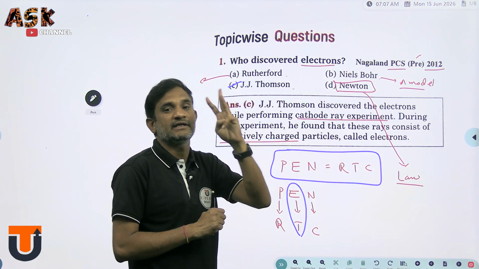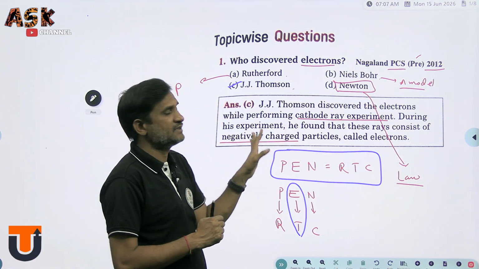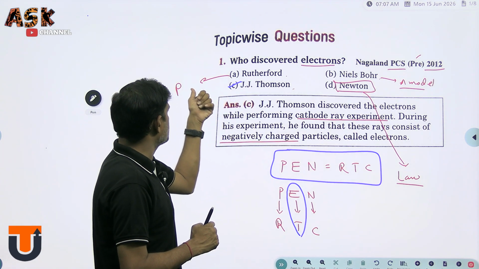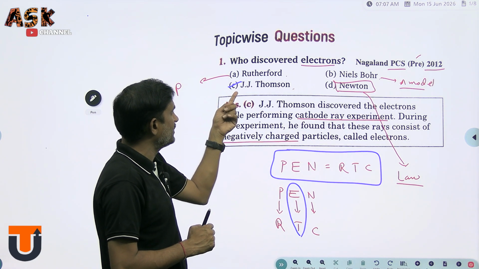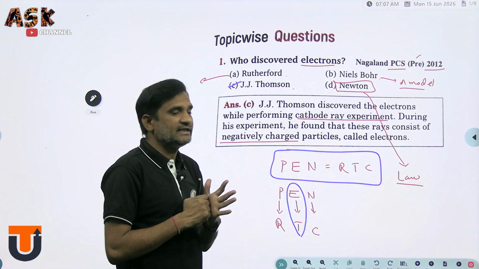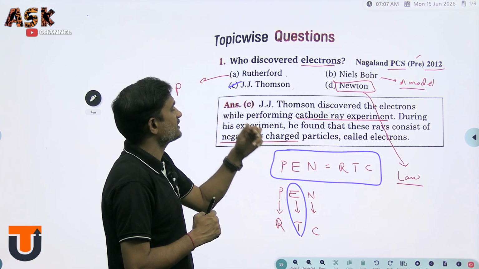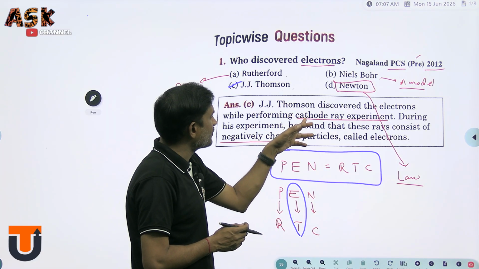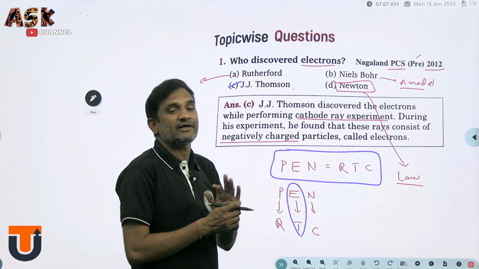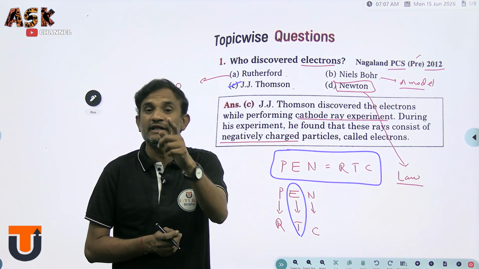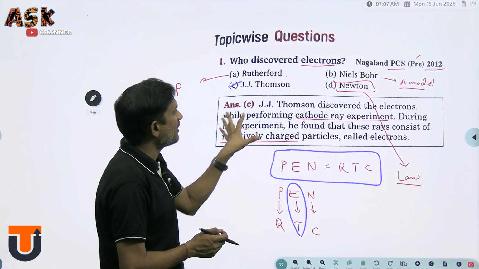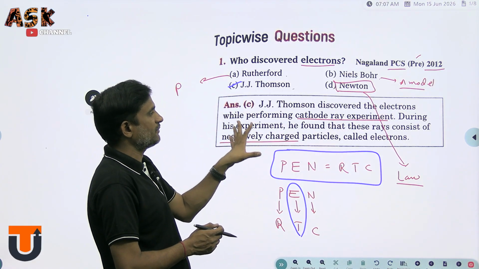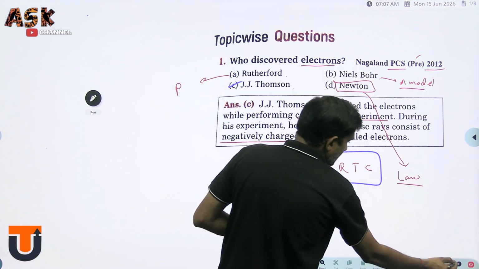Keep in mind that we covered so many concepts here. One is about Rutherford and the proton. Again, the electron was discovered by J.J. Thomson, in which ray experiment? The cathode ray experiment. These cathode rays are nothing but, indirectly, electrons. The electron has which charge? Negative charge. All these points you have to keep in mind. Then let us go for the next question.